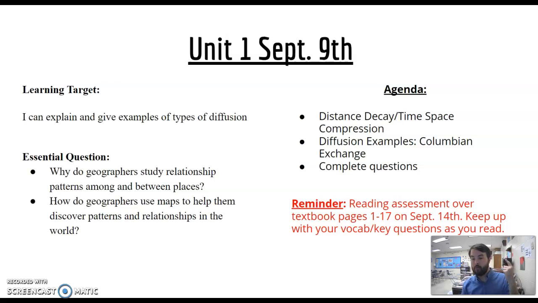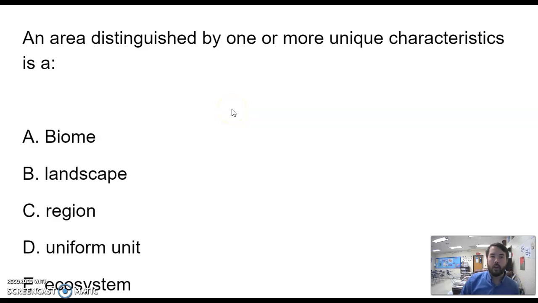We're going to do a little bit of review today. We're going to learn a couple new vocab terms, and I'm going to explain your assignment. Lately, we've been talking about diffusion. So let's look at a couple of review multiple choice. This will be good practice for our reading quizzes, our exams, the AP exam at the end of the year if you choose to take that. So let's look at some multiple choice.